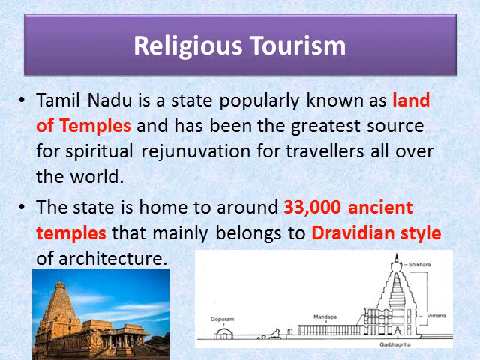The picture shown is the temple of Tanjavur. The features are: there will be a gopuram, or the entrance gateway, in the center of the front wall. There will be a vimana, the shape of the main temple tower, usually in pyramid shape. It is known as Shikhara. There will be a temple tank within the compound, and the temple is enclosed within a compound wall. And you can find these kinds of temples in Kanchipuram, Tanjavur, Madurai, as well as in Kumbakonam.